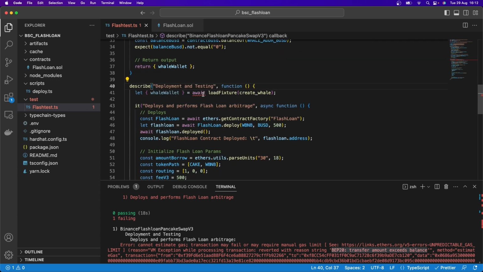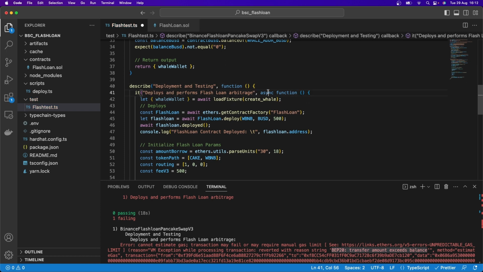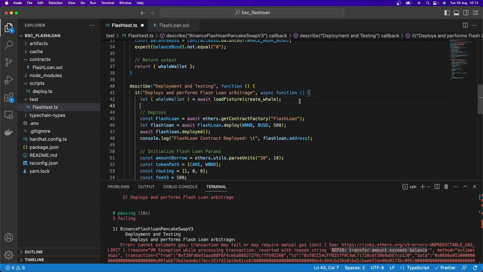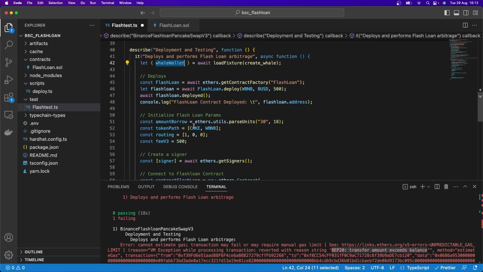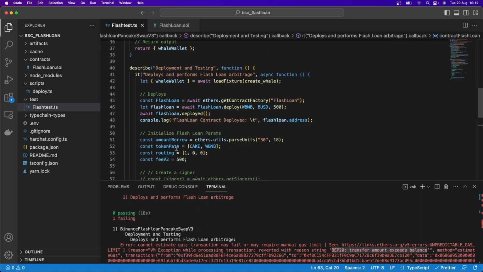Now this await is expecting an async function, meaning I put it in the wrong place. Let's put it here within this it deploys and performs flash loan arbitrage. This is an asynchronous function. So I'm just going to pop it in there. And now it is available within here. So here is our whale wallet. And earlier we created this signer. I'm just going to comment that out. And I'm going to use the whale wallet now as the signer for this contract as well.